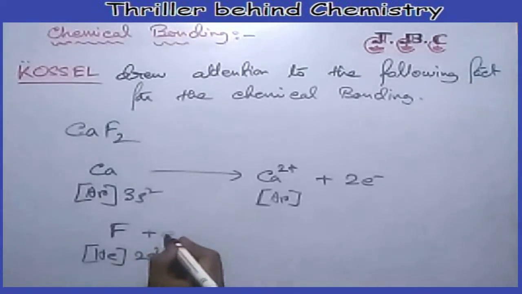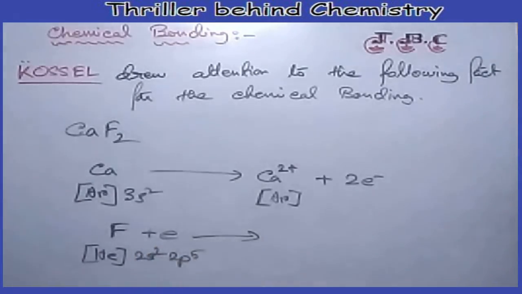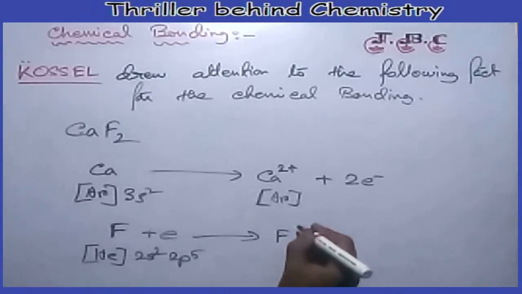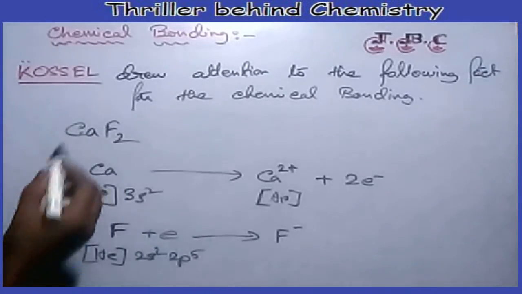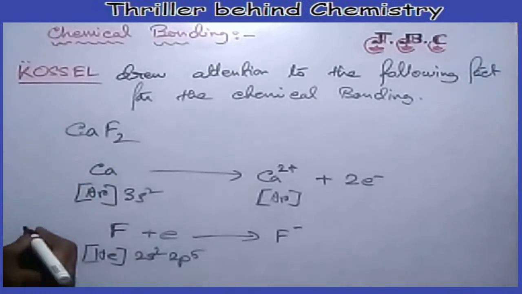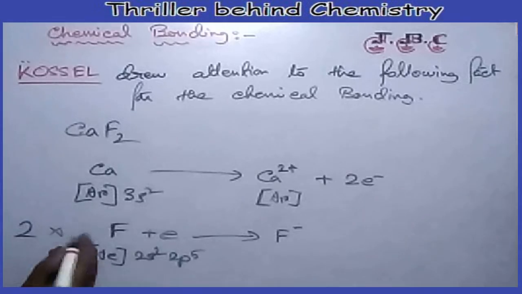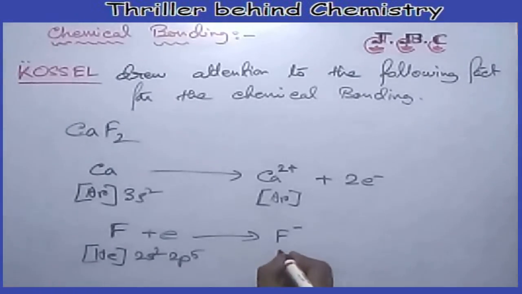And we all know that an electron is a negative particle, so fluorine would become fluoride, F minus, and there are 2 of them, F2, so the electronic configuration would be neon.